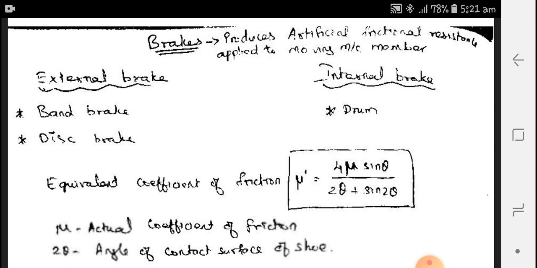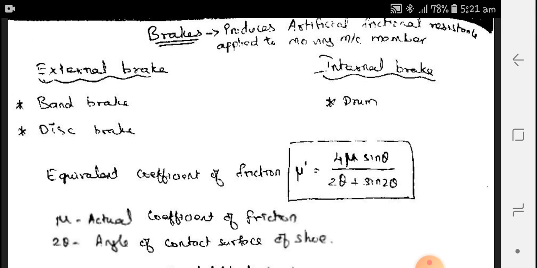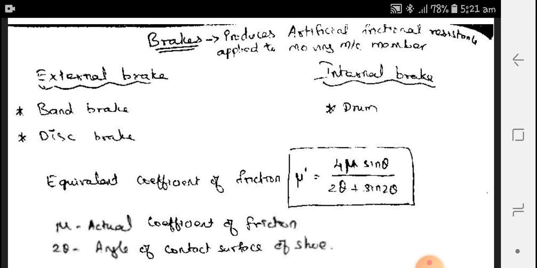Today's topic is brakes. What is meant by a brake? It produces artificial frictional resistance applied to the moving machine member, and that is called a brake. There are two types of brakes available: one is an external brake and another one is an internal brake. Band brakes and disc brakes are the external brakes. The internal brakes are drum brakes.